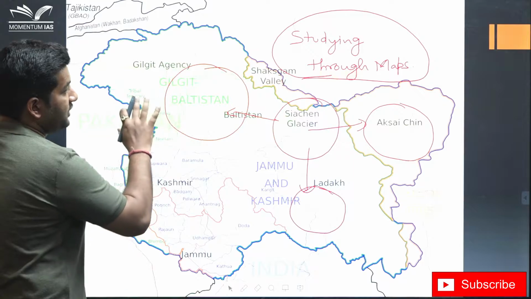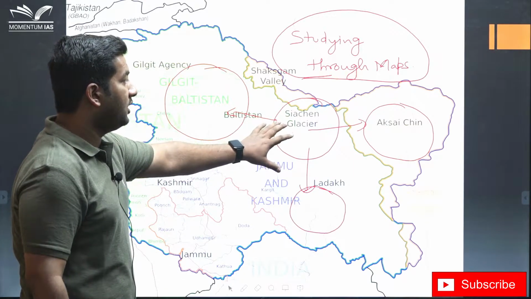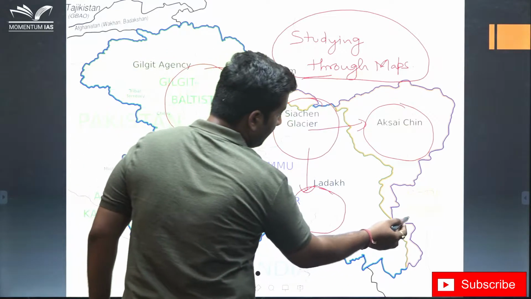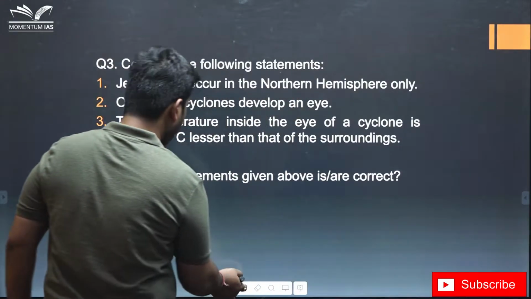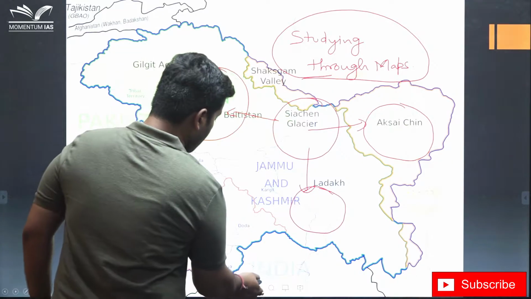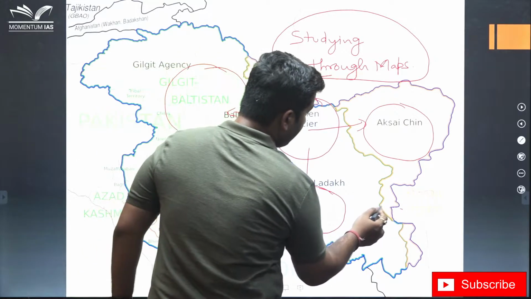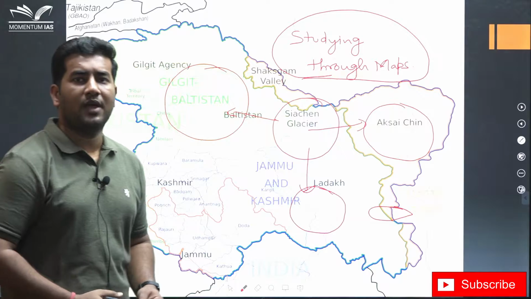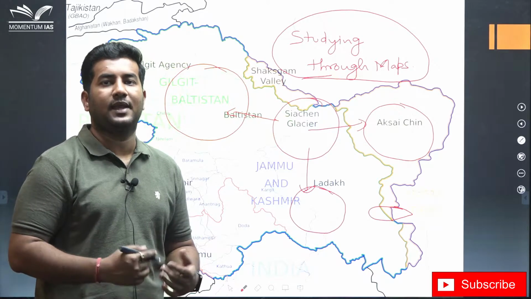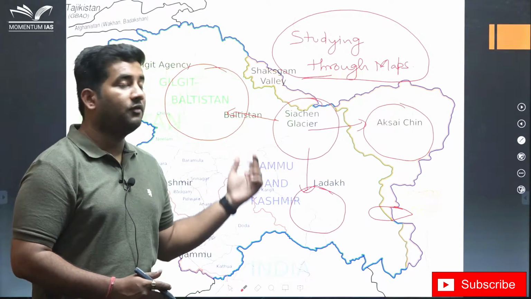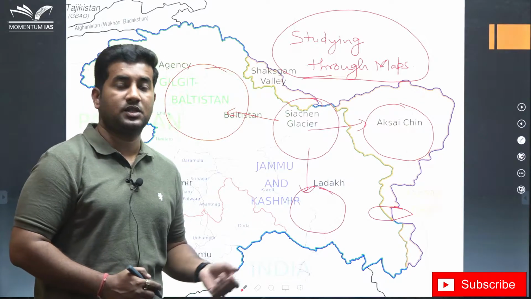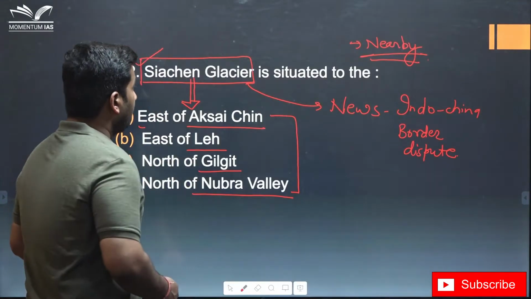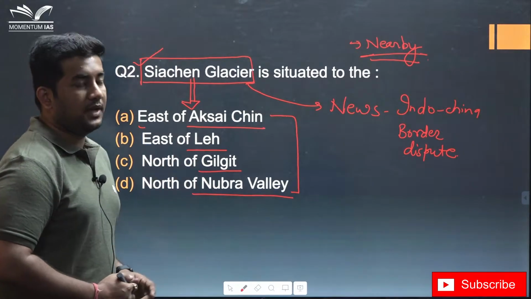Now, if you have seen this map, even if they did not ask about Siachen Glacier or added some other component related to the Pangong Tso Lake or any other issue, any other place, you could have easily solved the problem. But if you have mechanically crammed the place, then it will be difficult for you to answer such questions. So, this was in news at that time.